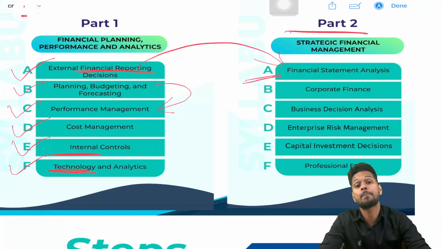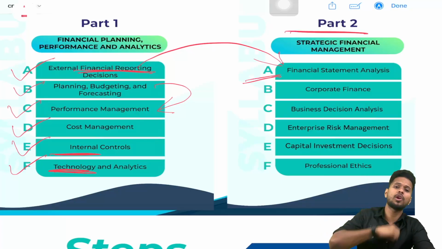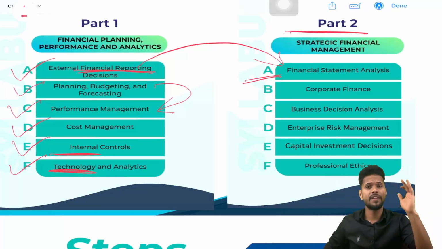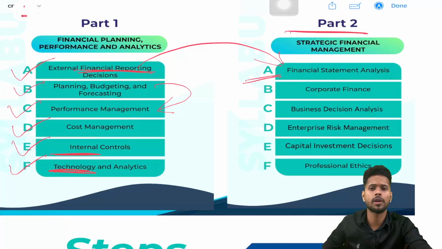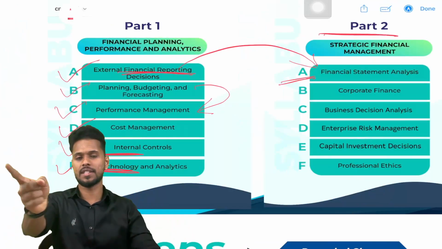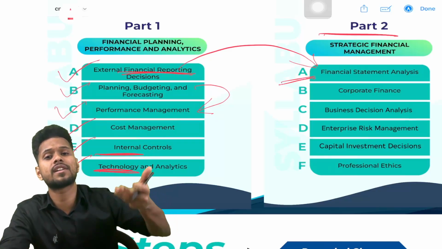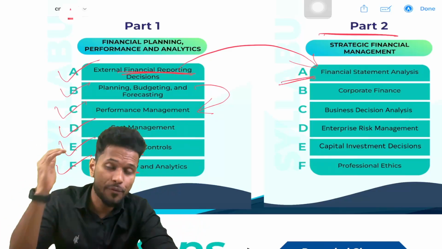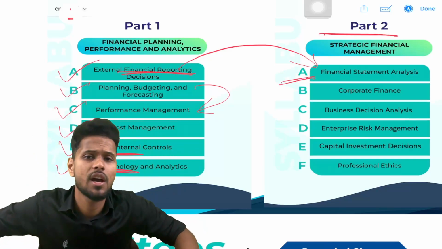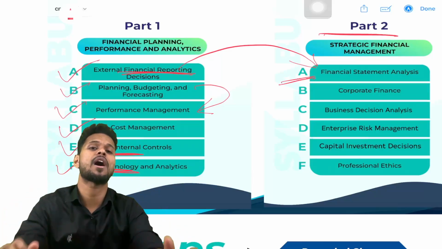Suppose you are working as a bank manager in a bank. Many companies may ask for a loan. Will you provide a loan to all the parties? No. You will provide the loan only to those parties who have the ability to repay that particular loan. So how will you understand whether they have the ability to repay the loan? After analyzing their financial statements. So how to analyze the financial statements of a company, that we are studying in part 2 section A.